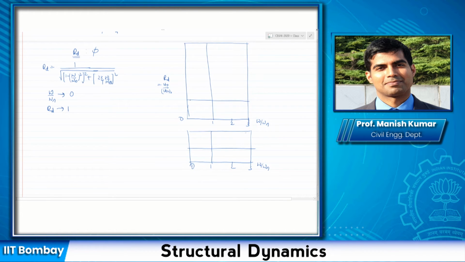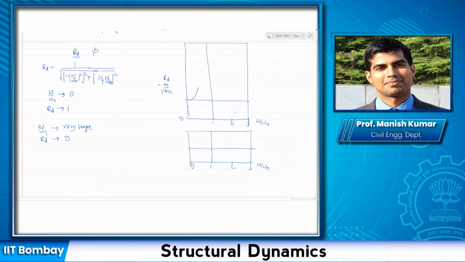So it starts from here like the case of undamped, and when the frequency ratio becomes very large, RD actually approaches 0.